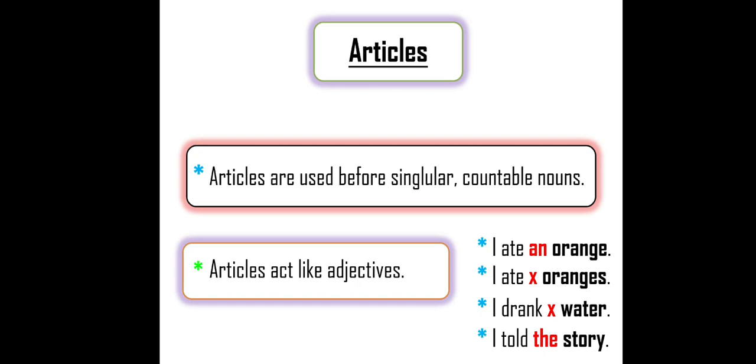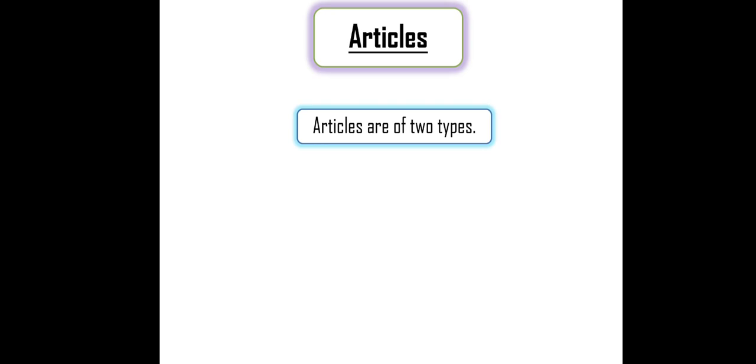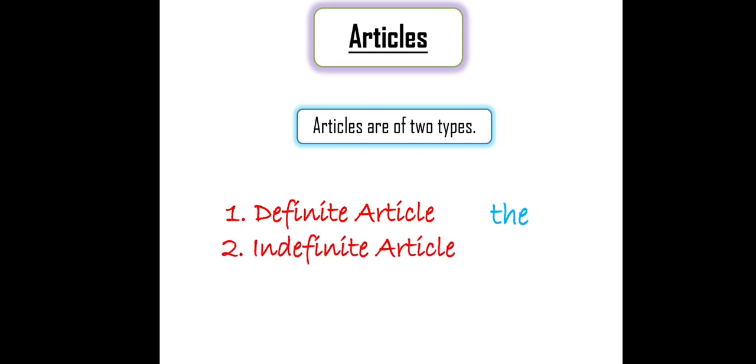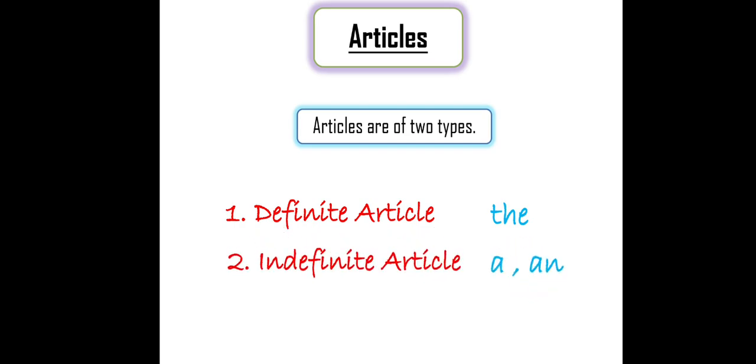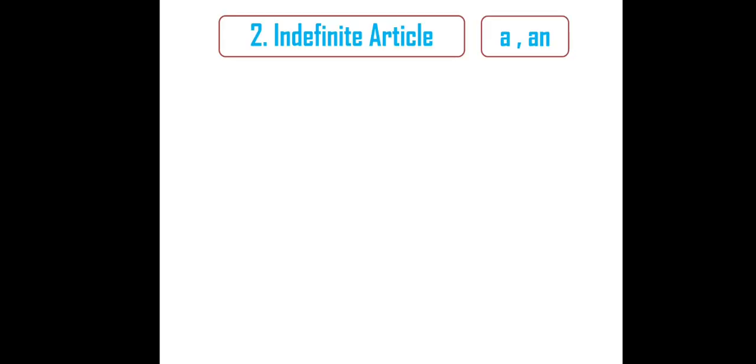So what is the function of an adjective? Describing words. Here look at, I ate an orange. Orange here is a noun, and an is nothing but one. So one orange. So one is an adjective. Instead of using one, we use an. So articles are of 2 types. What are they? One is the definite article, the. Second, the indefinite articles, a, an. So how many types are there? 2 types are there. One is the definite article, the other one is the indefinite article.